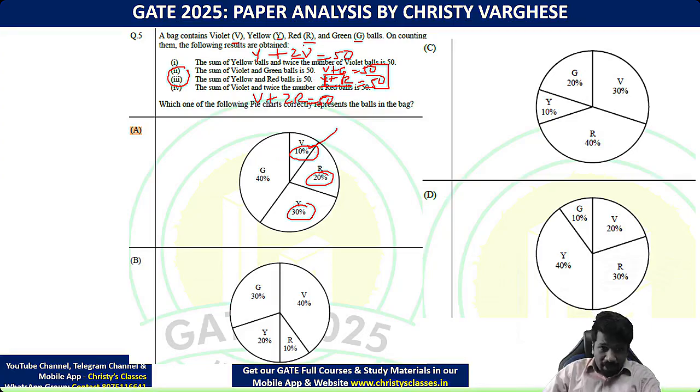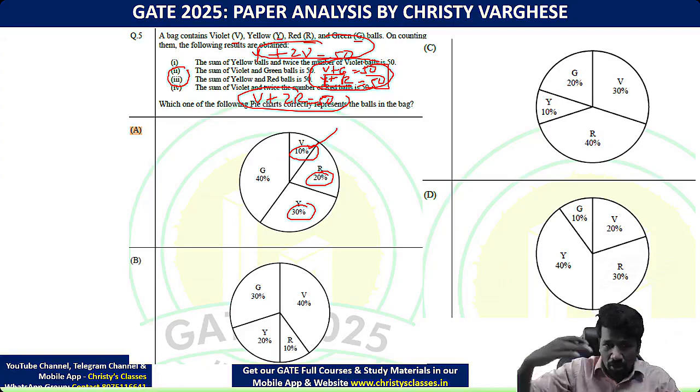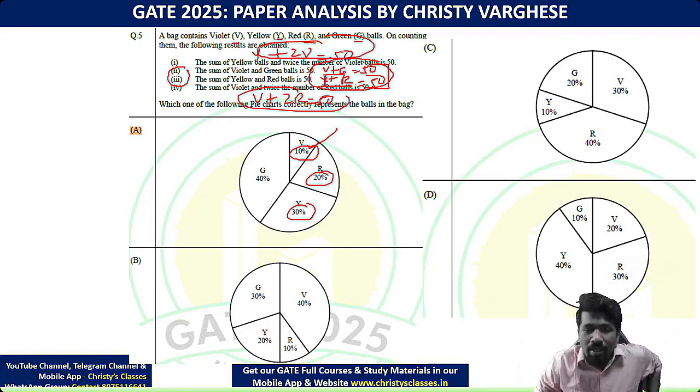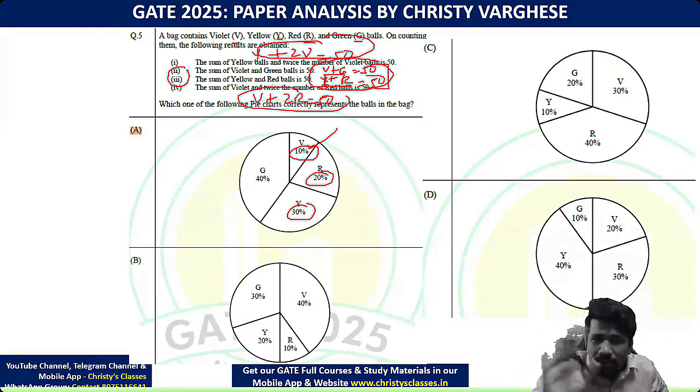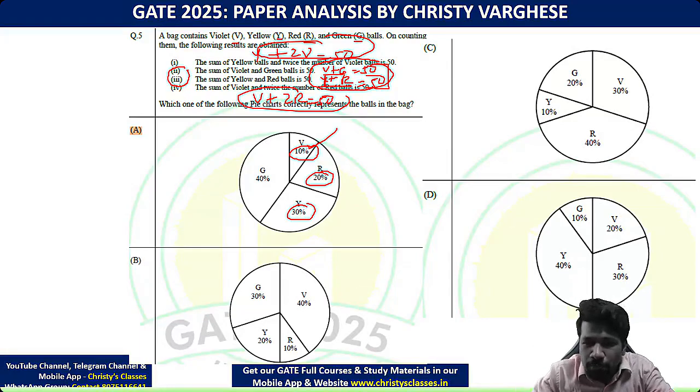We can find it by solving these equations. Use these 4 equations and try to solve. Maybe you will get the violet, yellow, red, green values separately, and if you add them you get the total. That is one approach, but don't waste your time on that. That is not what is needed here. Do it by option elimination, it will be very easy.